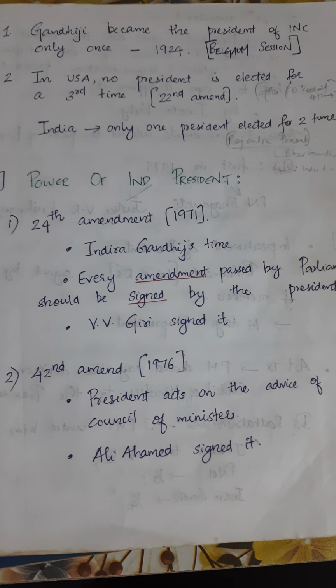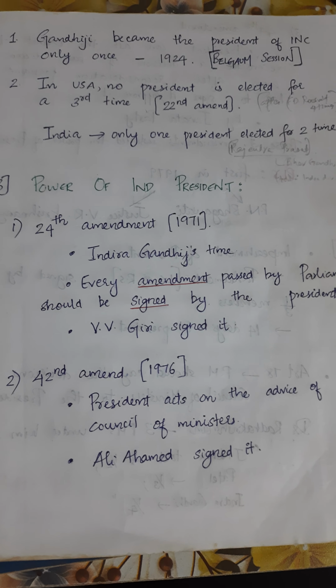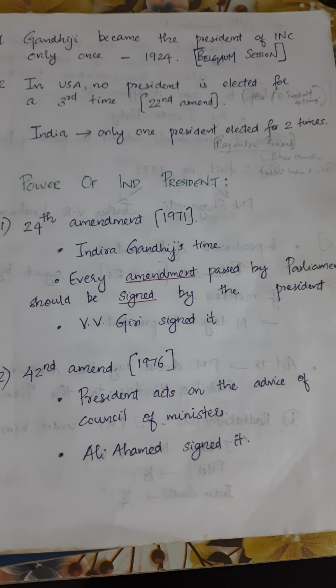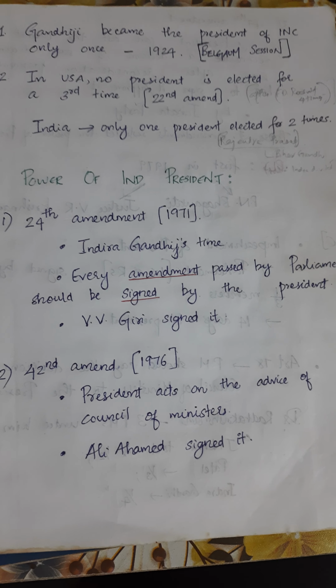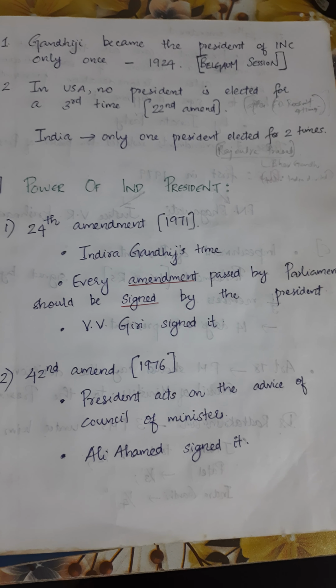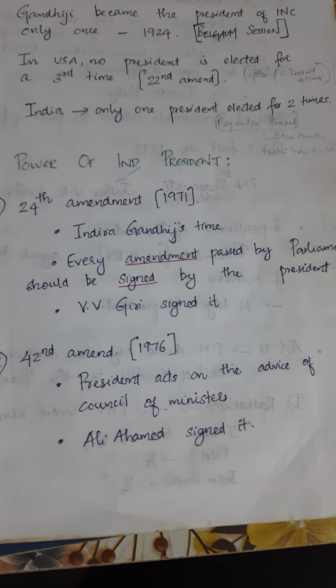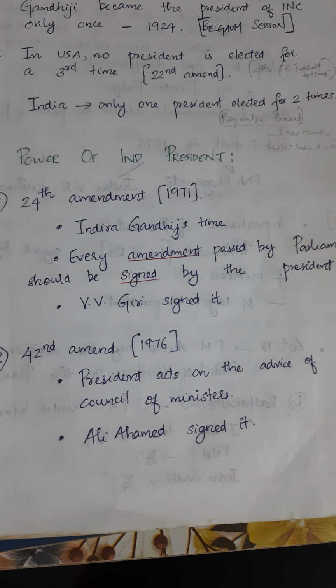First, Gandhiji became the president of the Indian National Congress only once, that is in 1924 in the Belgaum session. Then in the USA, no president is elected for a third time. In India, only one president was elected two times, and we all know that it is Rajendra Prasad. Then the power of the Indian president. There were three amendments which restricted the powers of the Indian president.